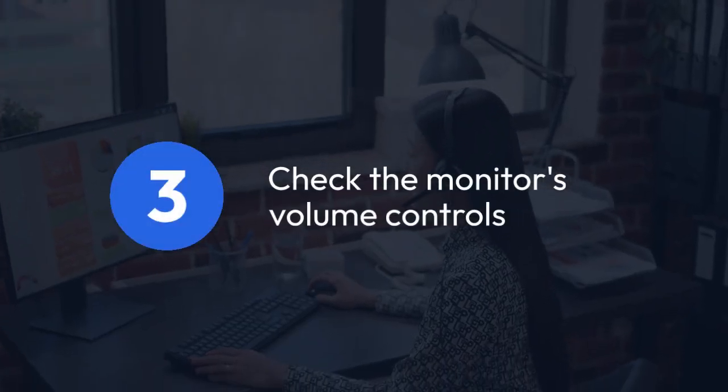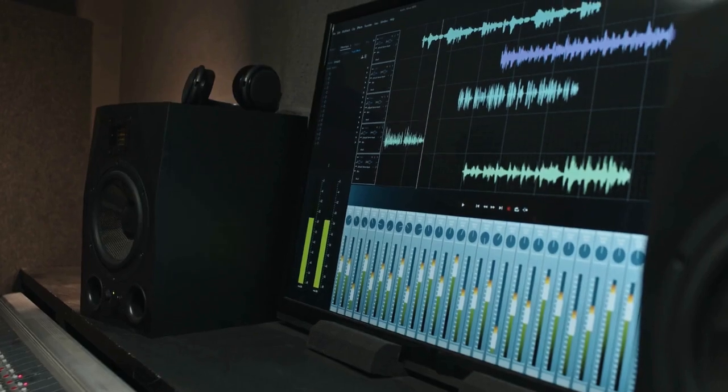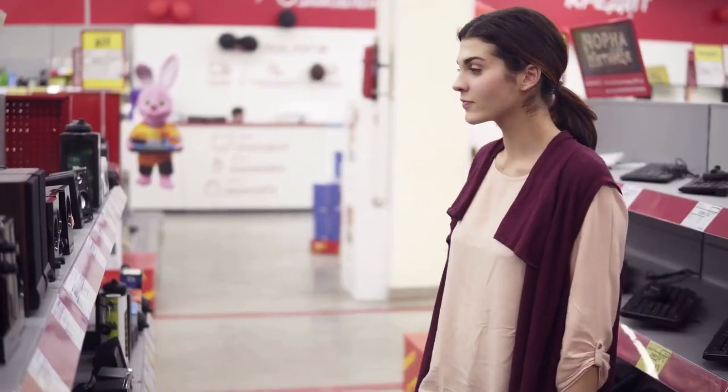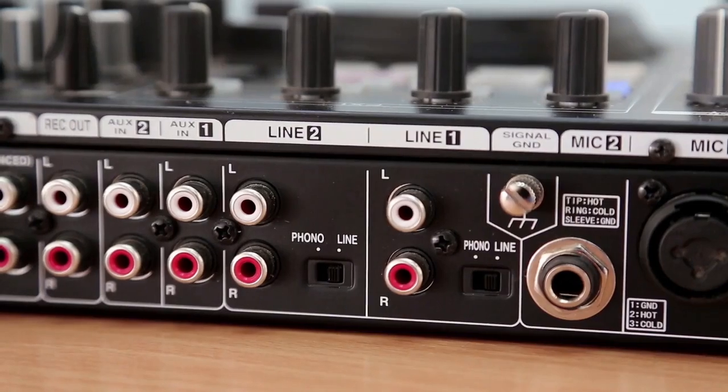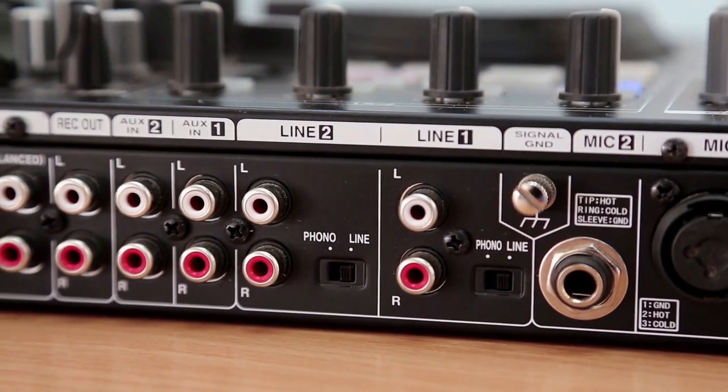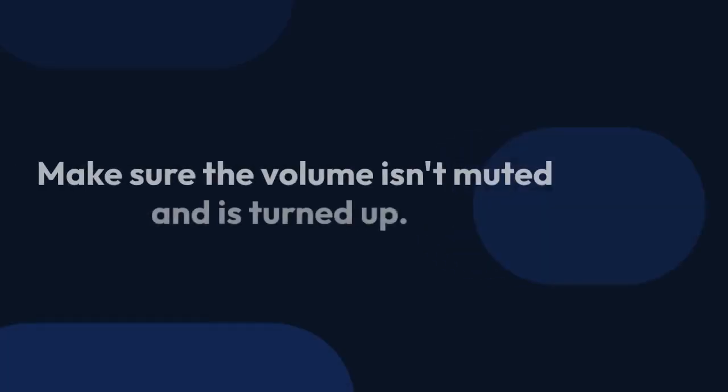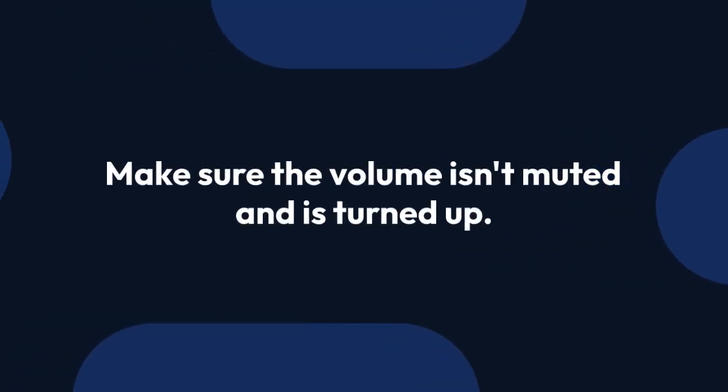3. Check the monitor's volume controls. Many monitors have their own volume controls, often located on the monitor itself or in an on-screen display, OSD menu, accessed using buttons on the monitor. Make sure the volume isn't muted and is turned up.